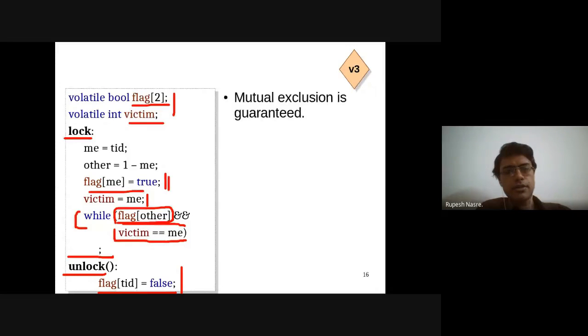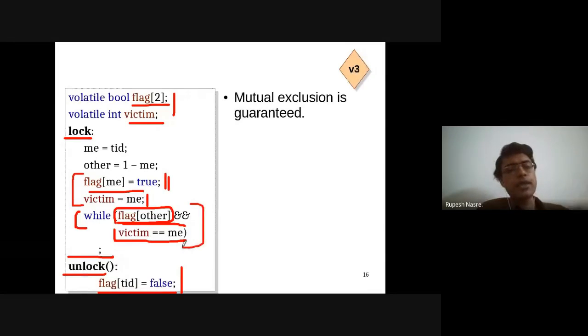So let's see. Mutual exclusion is definitely guaranteed because victim is going to be exactly one value. But one thing which I wanted you to think about while analyzing this code is, do we need to keep this order in this manner, or is there a possibility that we can reorder this, or does the code that I'm showing have any fault because of these two statements? So if I rearrange these, does that cause any trouble? Any suggestions? The reason being that this condition check is not atomic.